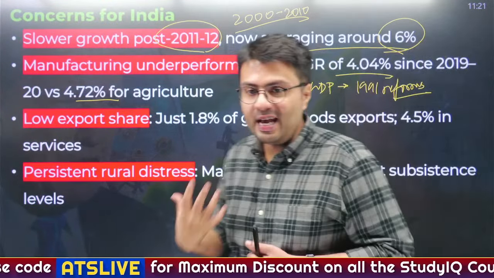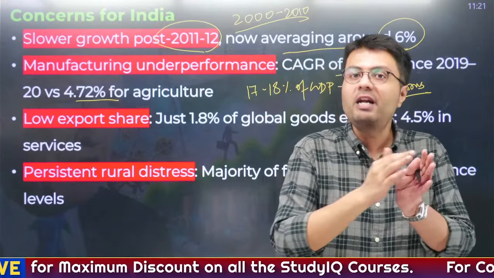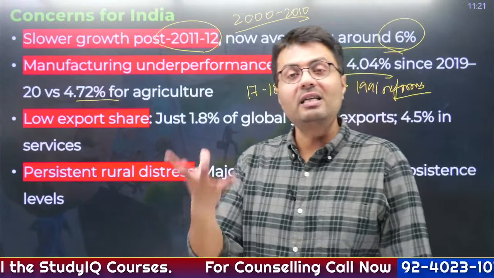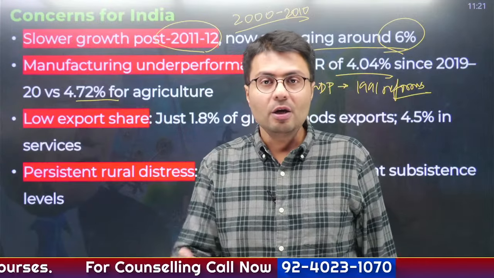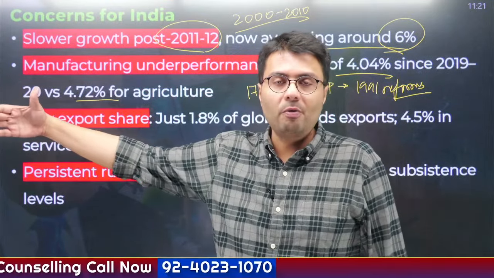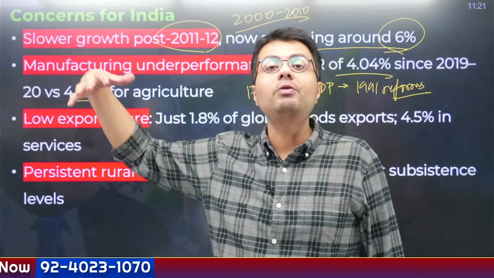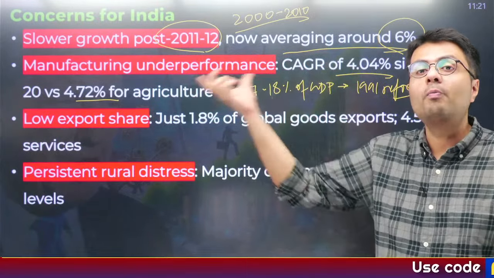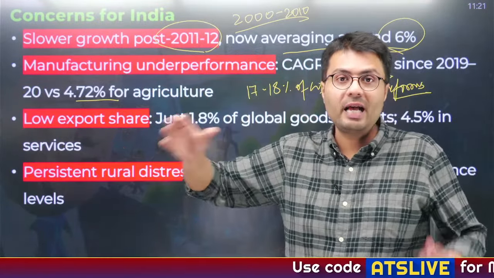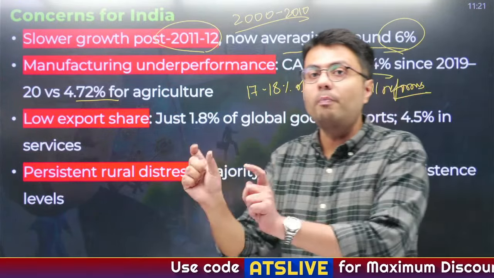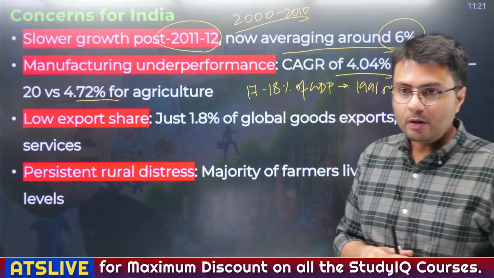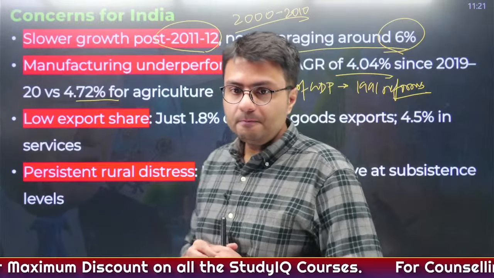Why? To make any country industrialized, you need a manufacturing sector. And another better thing about the manufacturing sector is that it provides a lot of employment. So when we have directly transformed from an agriculture based economy to a service based economy, we haven't been able to provide so many jobs to the Indian population, and that is why you'll hear the term jobless growth quite frequently used in the exam, right?